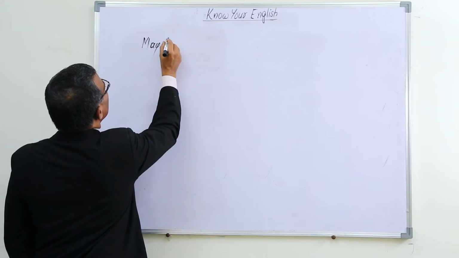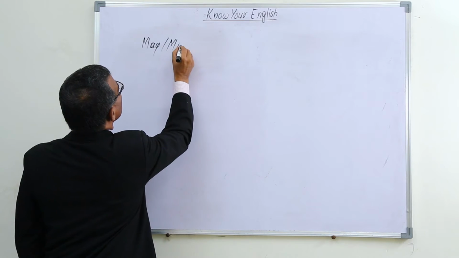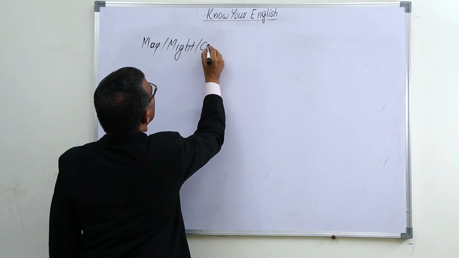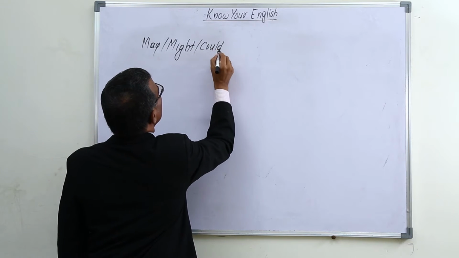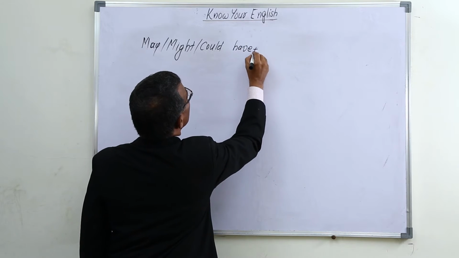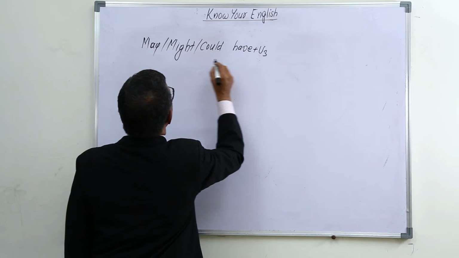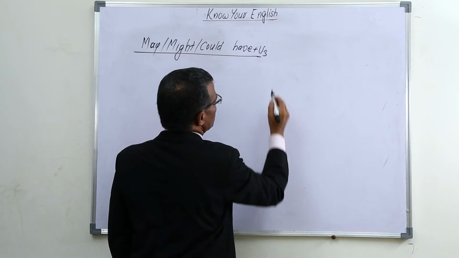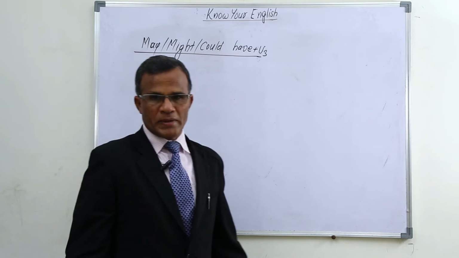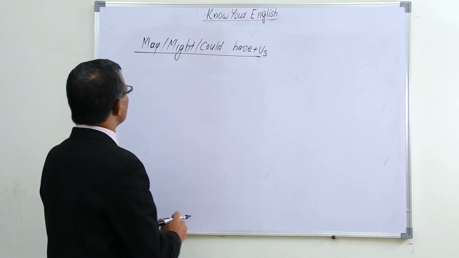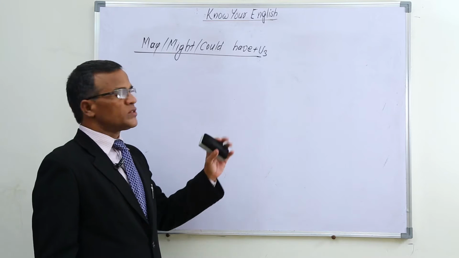May or might or could have plus V3, which is used for past only. But in what way do we use this one? Now let me explain this one. Now, may, might, could have plus V3.